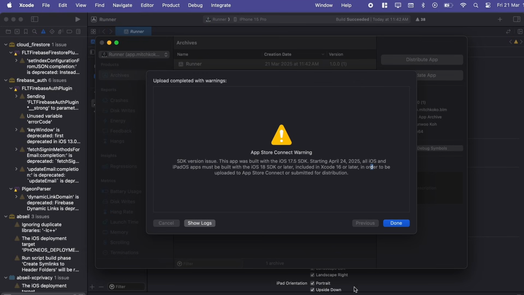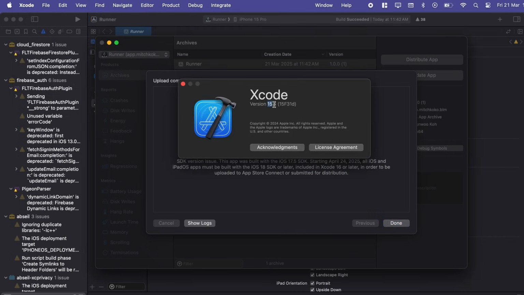And we've actually got this warning, and it's not a big deal, but just to explain what this SDK version issue is. So we've got iOS 17.5. It says starting from April 24, 2025, it has to require 18 for the iOS. And it's included in Xcode 16. So if I look at my Xcode version, I'm currently on 15.4. So I'm just going to need to update it. That's just a normal, regular thing you're going to have to do.